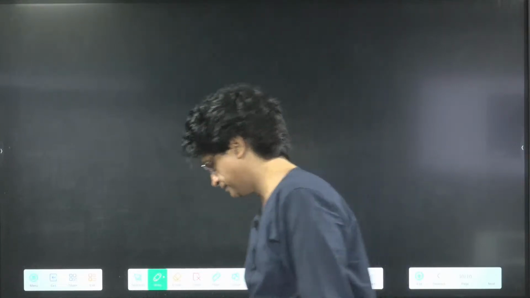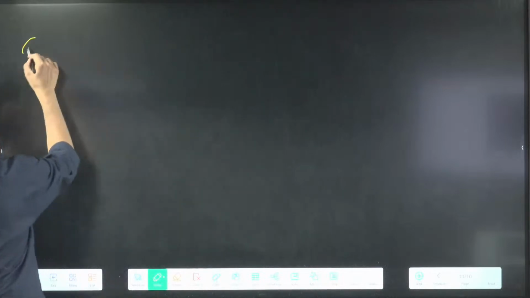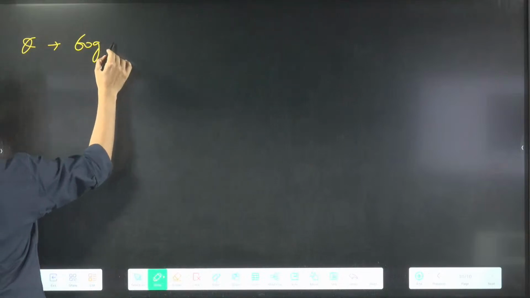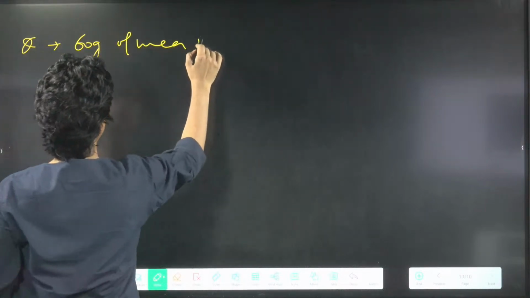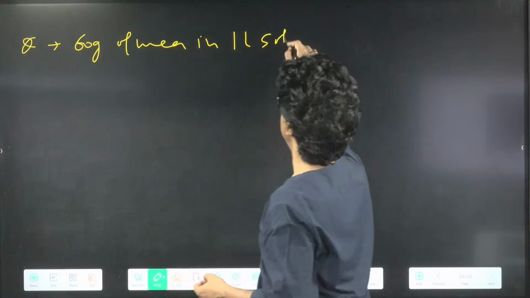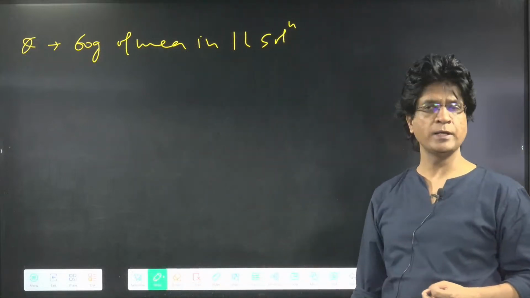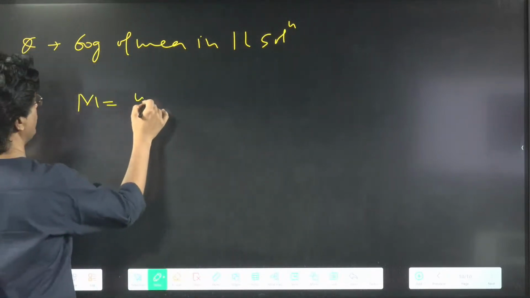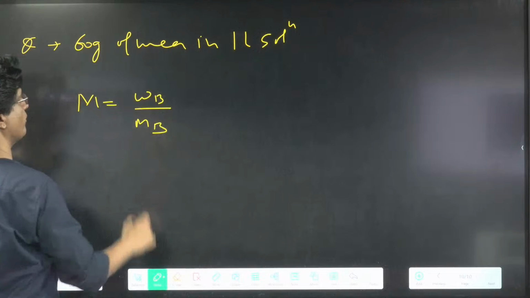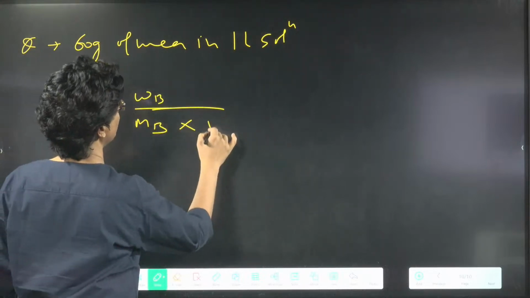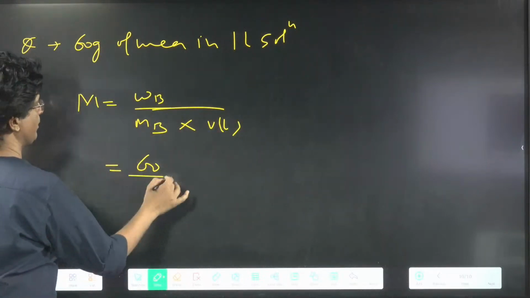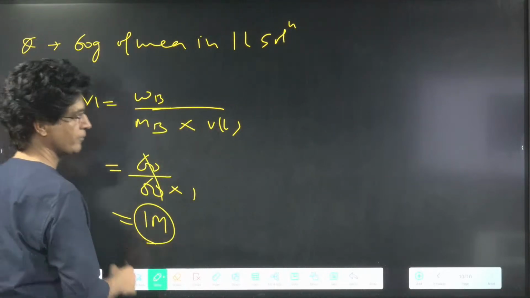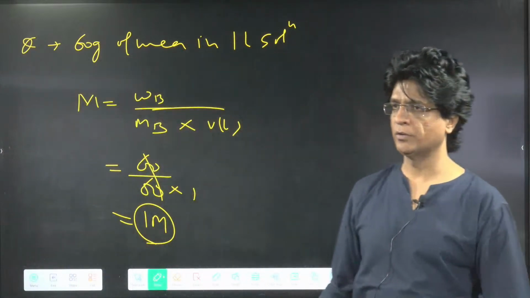Okay? Chalo. Come on. So question number 1: we have 60 gram of urea in 1 liter solution. In 1 liter solution, what is the molarity? So molarity will be WB upon MB, weight of solute upon molecular weight of solute, and volume in liters. Okay, so 60 upon 60 and 1 cancels. This will be what? 1 molar solution. Great, very good.